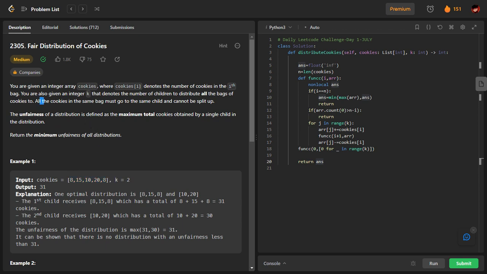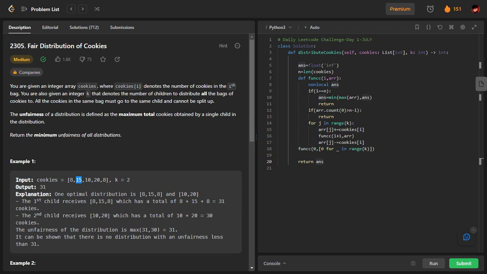All the cookies in a bag must go to the same child. For example, in the first bag I have 15 cookies. So all the 15 cookies, that is the whole bag with whatever content it has, should go to only one of the children. We cannot split the content of a bag among children. That's the basic idea. It should go as a whole to only one child. Now comes the actual part of the question.